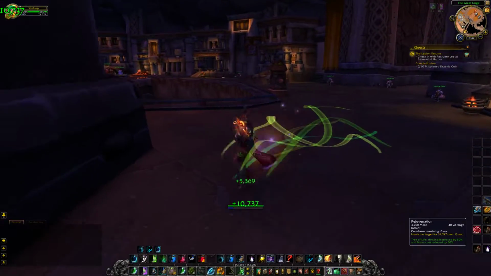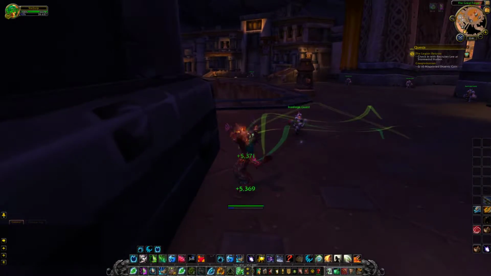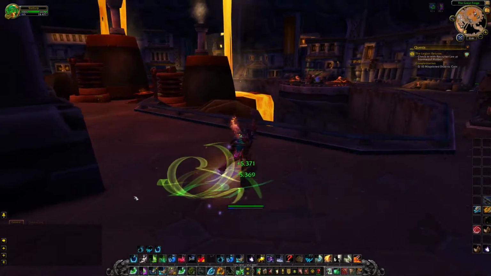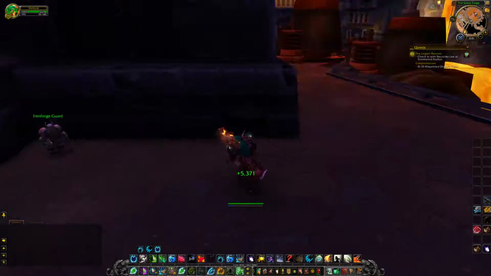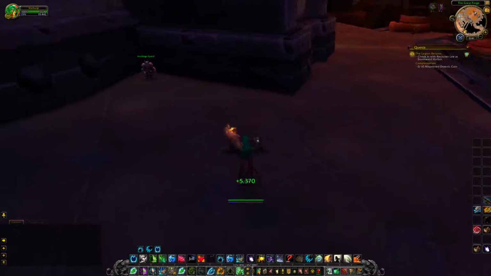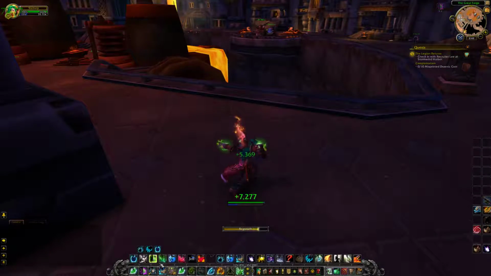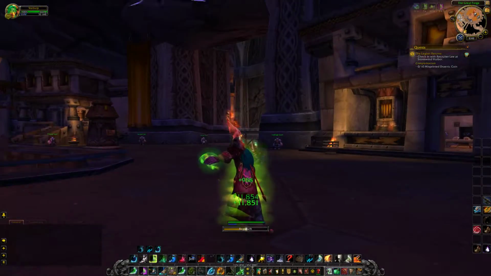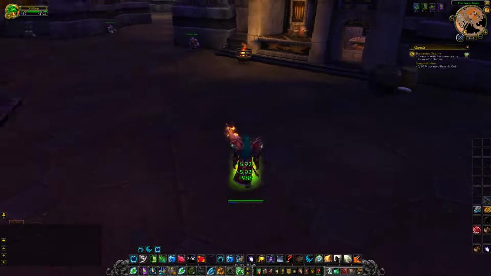So you see here I cast it, and then all my spells go on cooldown for 1 second. That prevents you from being able to spam spells real quickly. So you can only cast one spell, and from the point that you start the cast of that spell, it's a 1 second global cooldown. So for example, if I cast one spell that was not an instant cast, and then the global cooldown's off, I can cast an instant cast immediately after that. I'll show you when it's more noticeable.